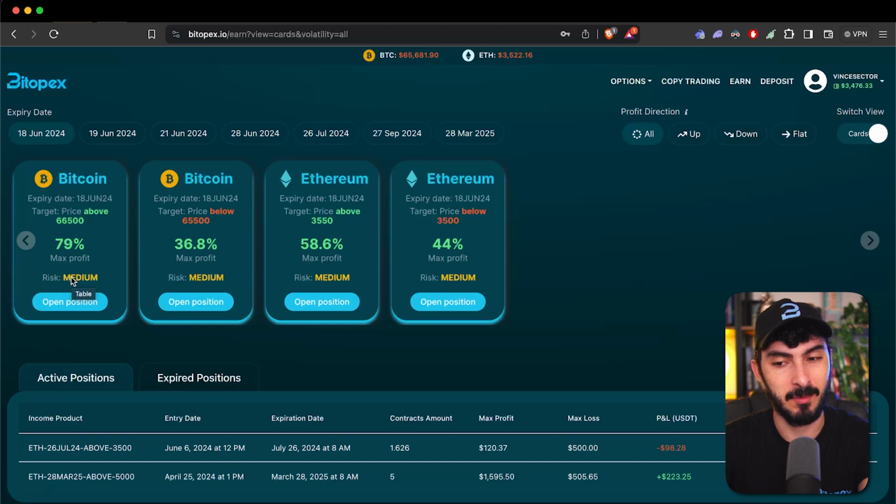And this right here says risk medium. It means that it is on a good delta. A high risk is one with a delta which is a little bit too high. So you need to be careful with that. How do you go about doing this?